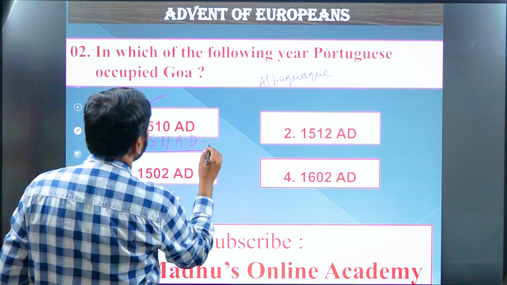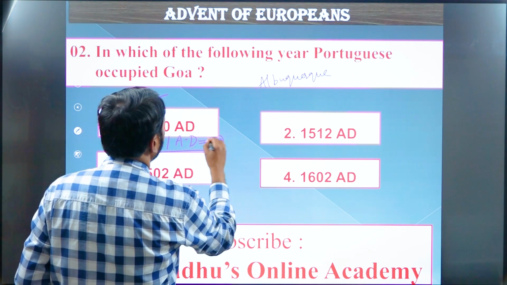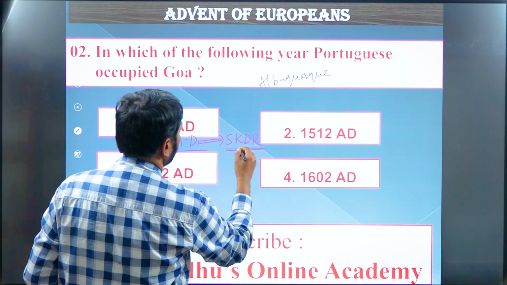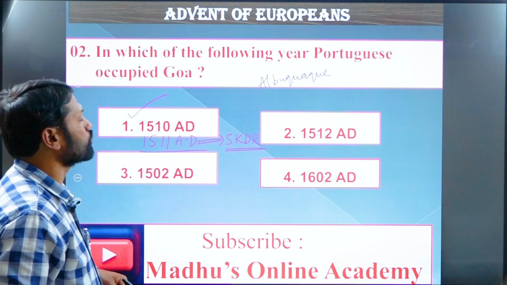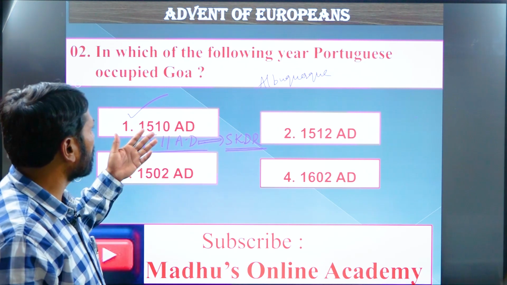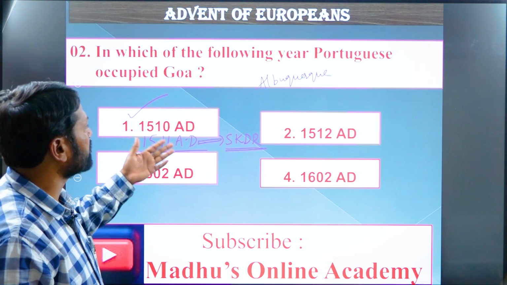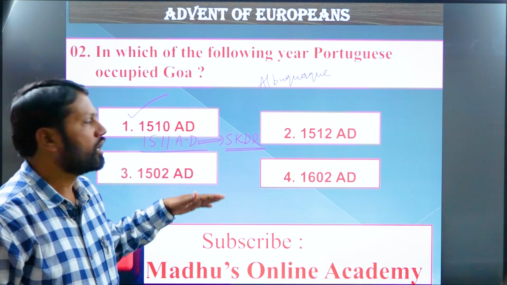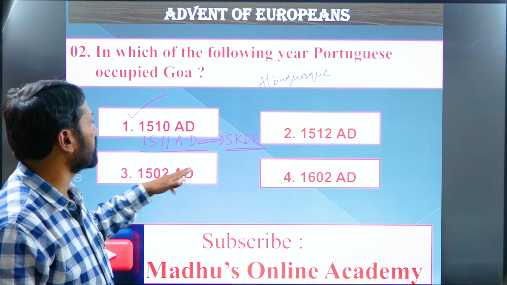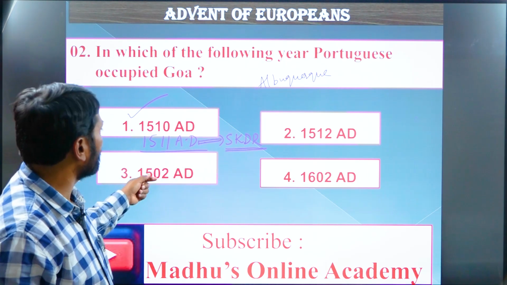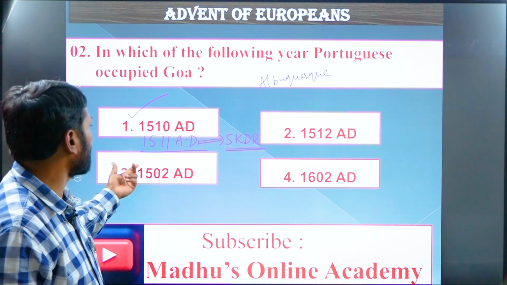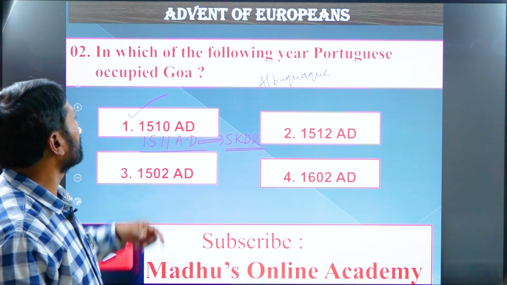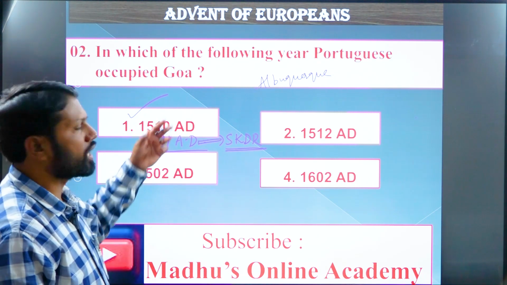And in 1511, during his reign only, a friendship treaty was signed with the Vijayanagara king. The Vijayanagara king was SKDR. SKDR stands for Sri Krishna Deva Raya, who ruled from 1509 to 1529. So the Portuguese also signed a friendship treaty with the strongest South Indian kingdom, the Vijayanagara kingdom. He came forward to sign this with the Portuguese. Remember, it took place in the year 1511. Goa was occupied by the Portuguese during the time of Albuquerque.